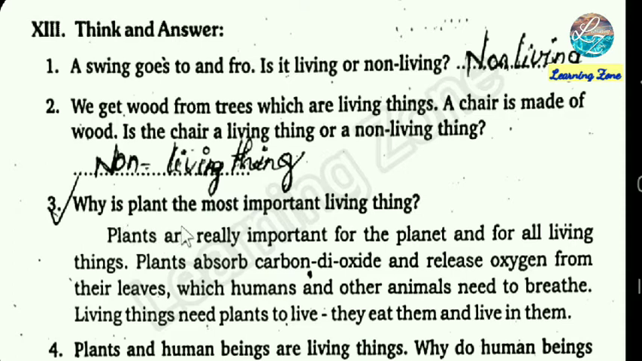Why is plant the most important living thing? Plants are really important for the planet and for all living things. Plants absorb carbon dioxide and release oxygen from their leaves, which humans and other animals need to breathe. Living things need plants to live. They eat them and live in them.